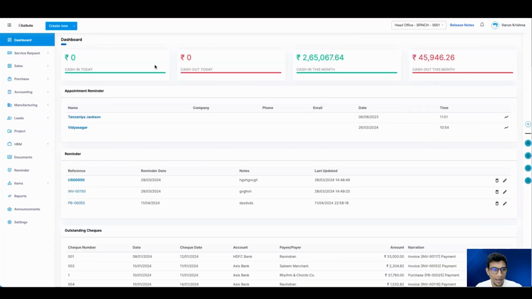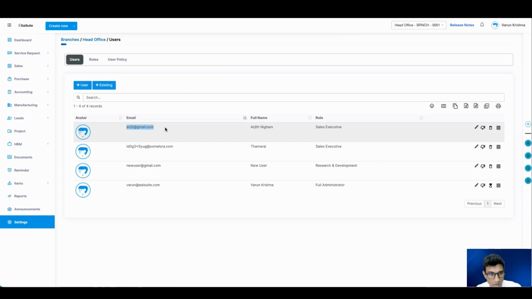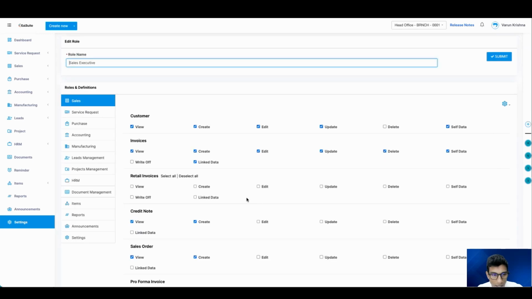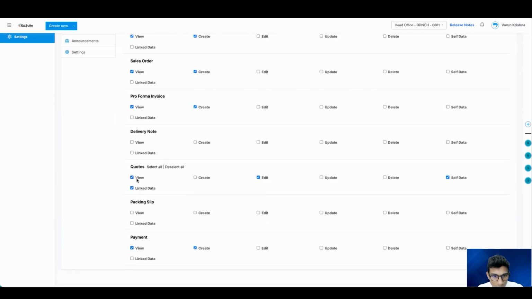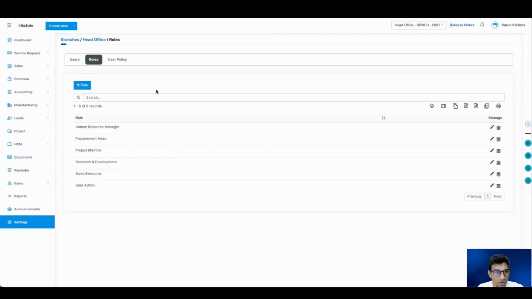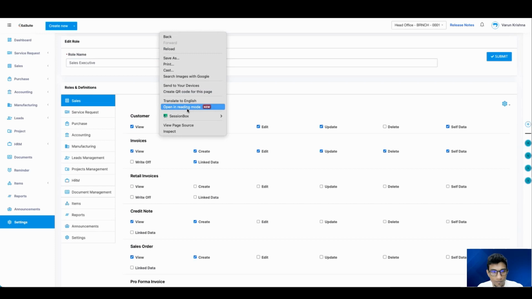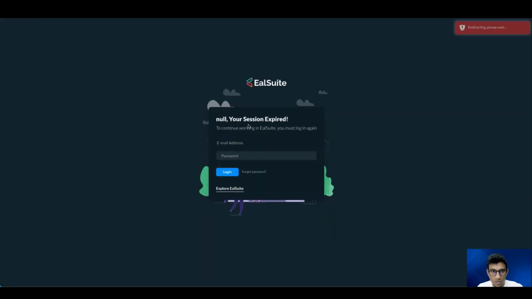This was a very funny one, because let me just go and check the different users I have. Yeah, we'll keep it to arjit@gmail.com. Now he's a sales executive, and under quotations he has view, edit, self data, and link data enabled. So okay, that was easy. We have all the right privileges. So imagine that there is a role who has, when it comes to sales quotations, view, edit, self data, and link data privilege. Now I need to log in as this particular person.